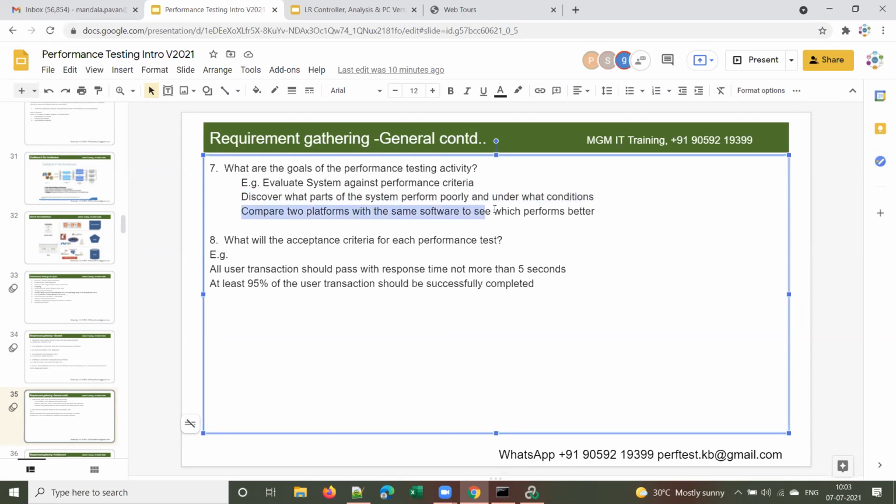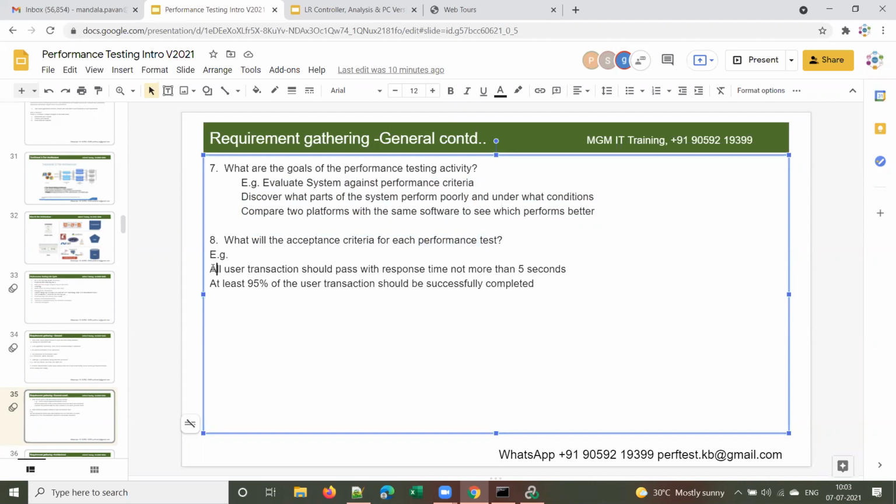And compare two platforms with the same software to see which performs better. So we have to check with the client what exactly is their main objective of doing performance testing. And the next requirement is what will be the acceptance criteria for each performance test. Means how can you define that a test has passed or failed?